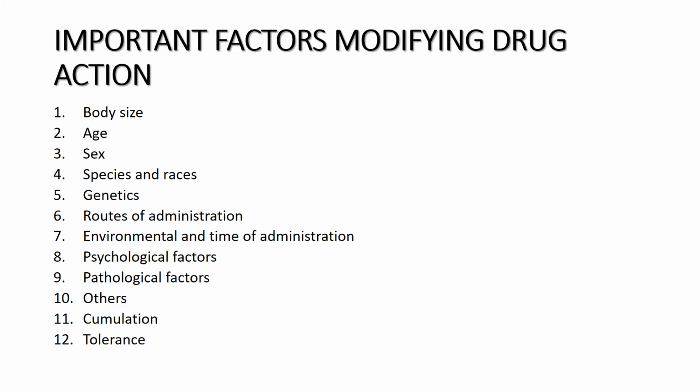Coming to the important factors modifying the drug action. There are 12 factors and we will be discussing all of them in detail. First, body size. Second, age. Third, sex. Fourth, species and races. Then genetics, route of administration, environmental factors and time of administration, the psychological factors, pathological factors, and others, which include drug interactions, accumulation and tolerance. These are the 12 factors that affect the drug action. We will be dealing with each one in detail. Today's first class will be about the first six. I'll teach in detail about the first six points today.